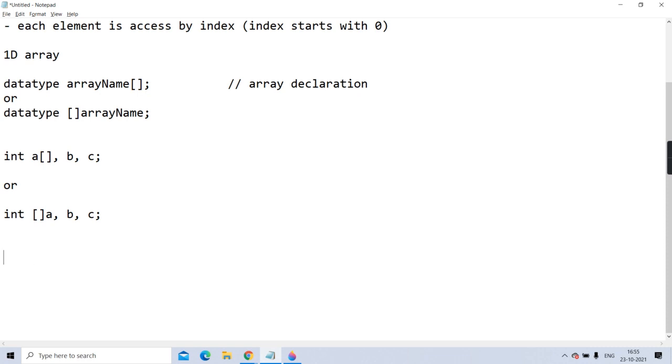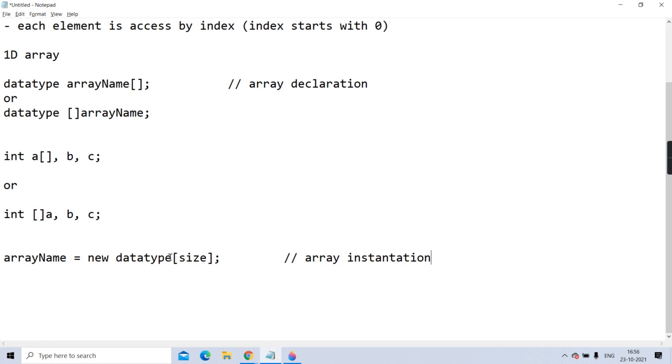See here. Now how to do array instantiation? Array name equal to new, data type, and in square brackets the size you have to give. This is called array instantiation, meaning here the actual memory is allocated for your array.